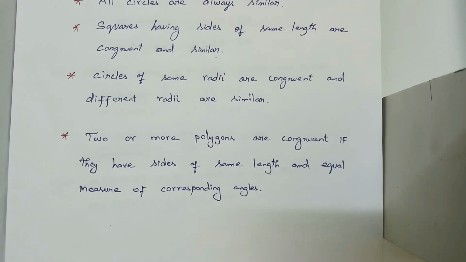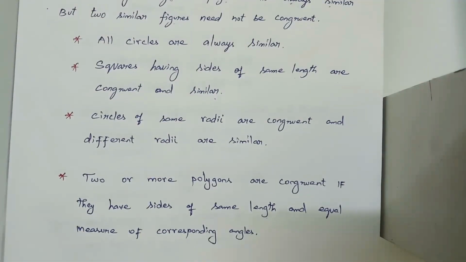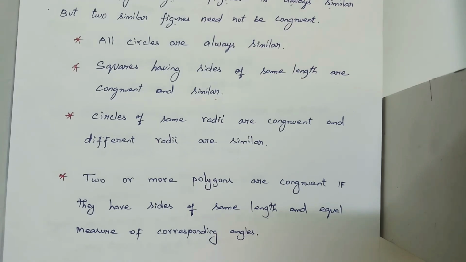Tomorrow we will start the first concept. First we will start with the theorems. We are having two theorems in the first concept, BPT and converse of BPT. Both are very easy and interesting theorems, right. You don't have to mug up the theorem, you just have to understand how we are going to prove what they ask you to prove, and then we will easily do it.